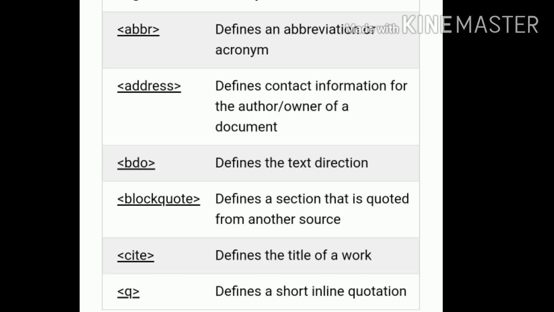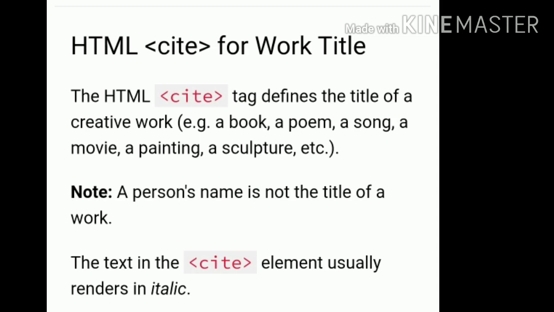Once again, you can repeat another one, the HTML CITE element, for a work. What is the CITE element? The HTML CITE element defines the title of a creative work, for example a book, a poem, a song, a movie, a painting, etc. A person's name is not the title of a work.